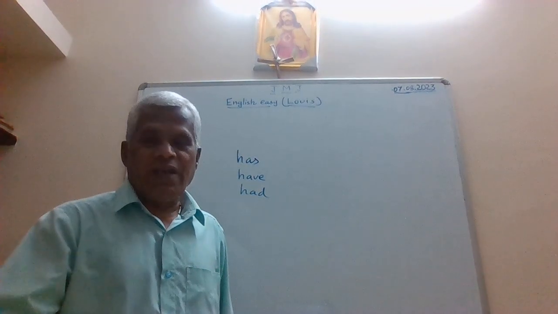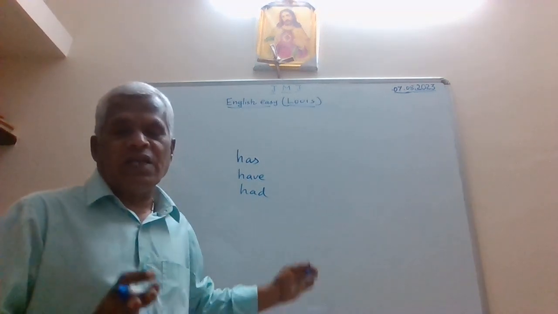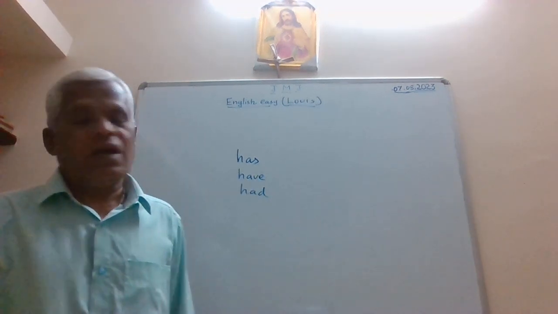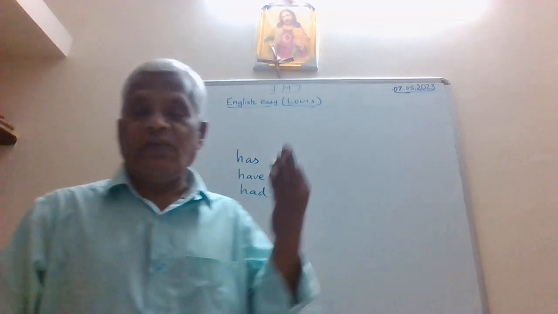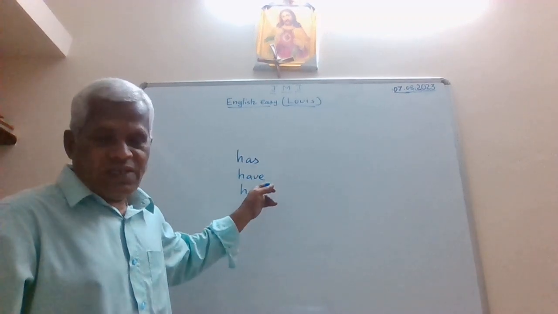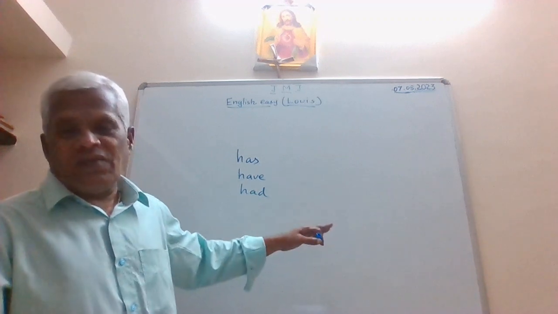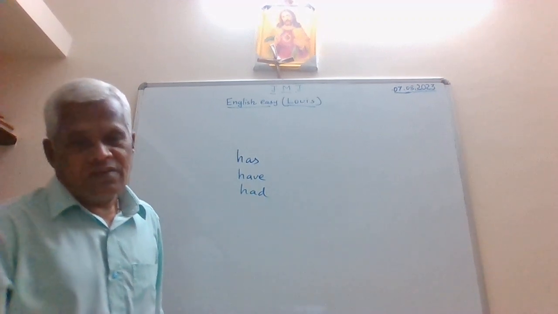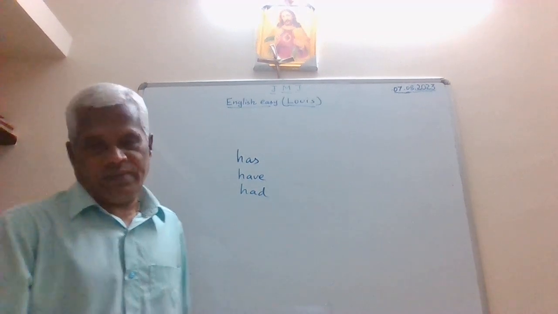The past tense will remain past tense only if it is written without any auxiliary verb before that main past tense verb. We will come back to that when we deal with past tense. Now today, remember these three auxiliary verbs, because only after these verbs are we going to use the third form of the verb.